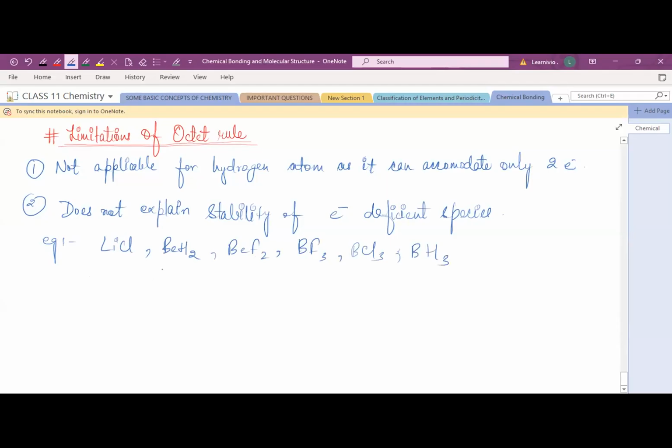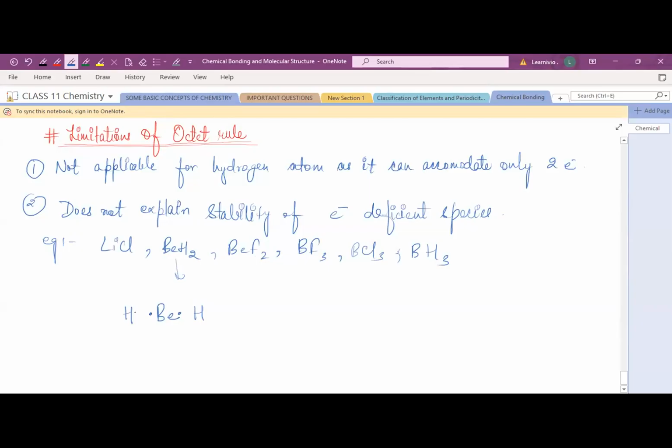Now see, if we take the example BeH2, try to draw the skeleton of this BeH2. So Be and hydrogen, right? Now we know beryllium has how many valence electrons? Write down the electronic configuration and tell me how many valence electrons in beryllium. Two. So yes, it's two.